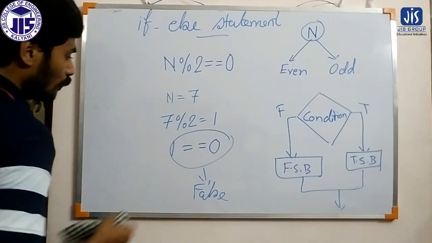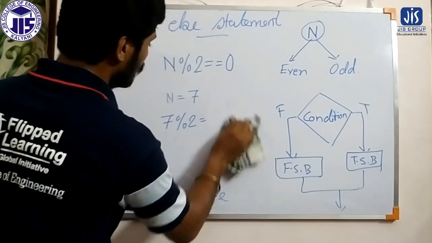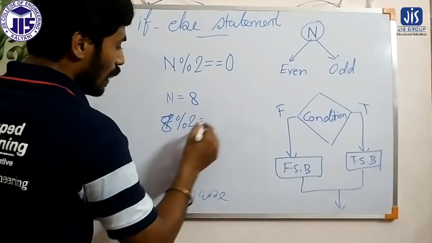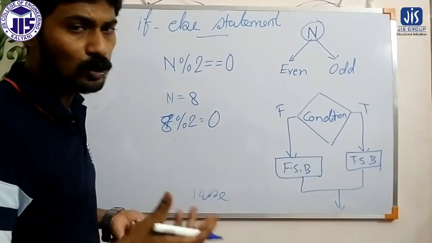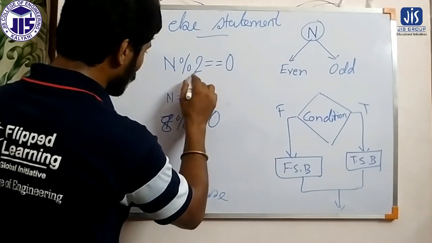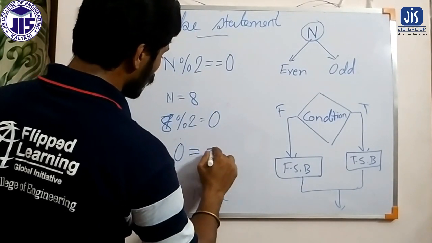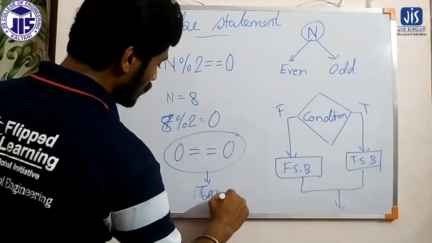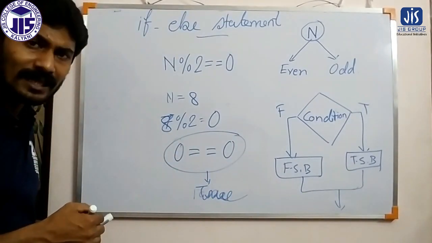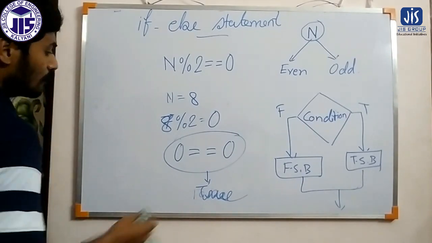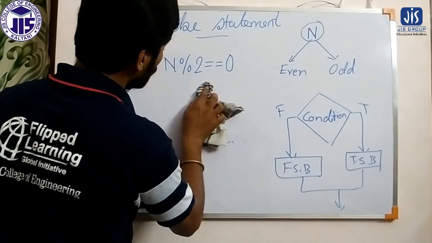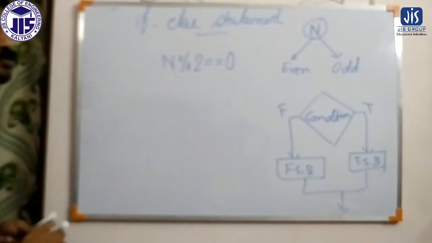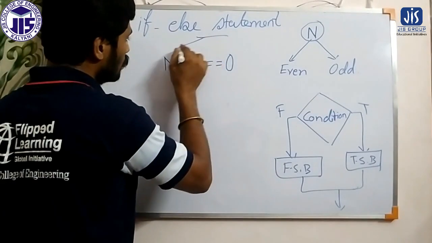And if I change the value of n to 8, it will be 8 mod 2, and the remainder will be 0, because 8 is divisible by 2. So the condition becomes 0 equals to 0. Now this condition will be treated as true, because we are getting 0. So that is the condition. Here we take the number, find the remainder after dividing by 2, and check whether it is equal to 0 or not. Okay, so this is my condition.